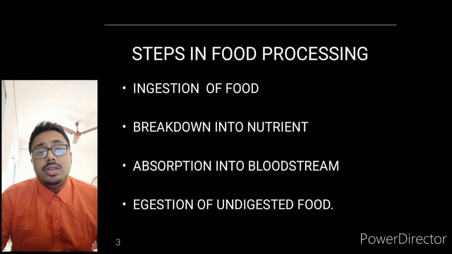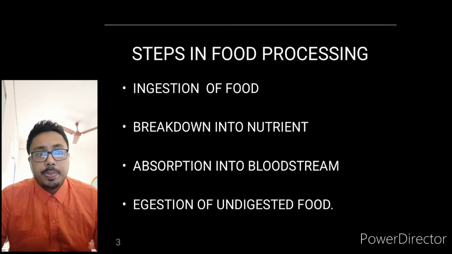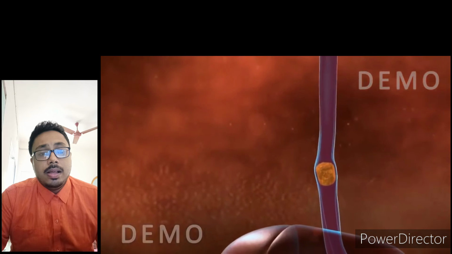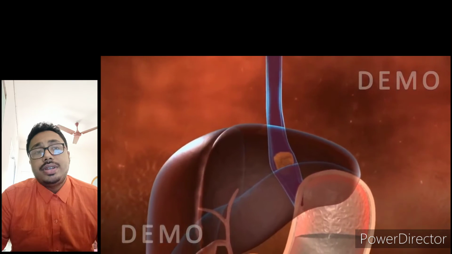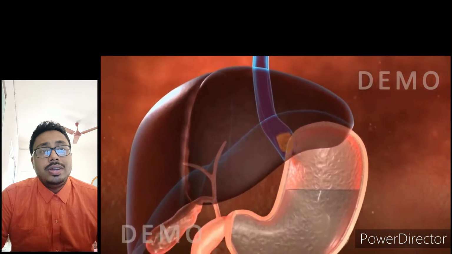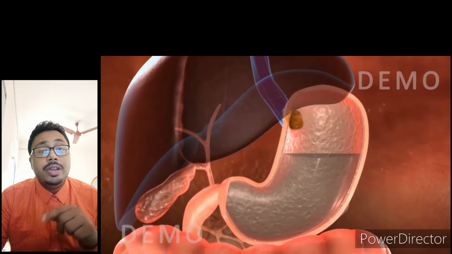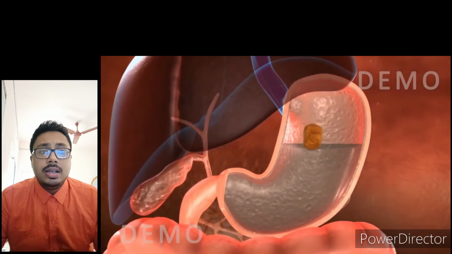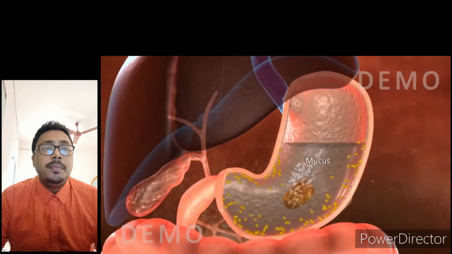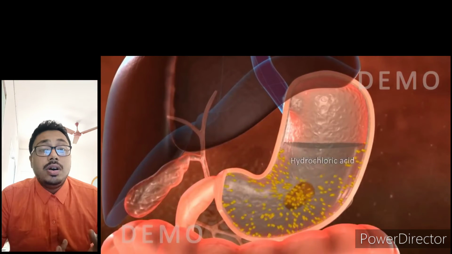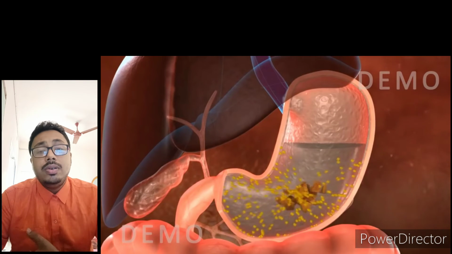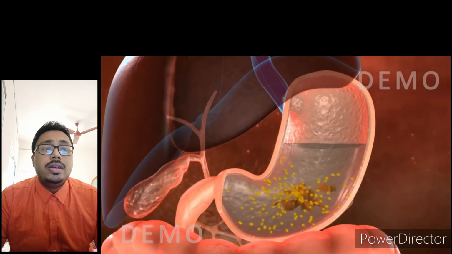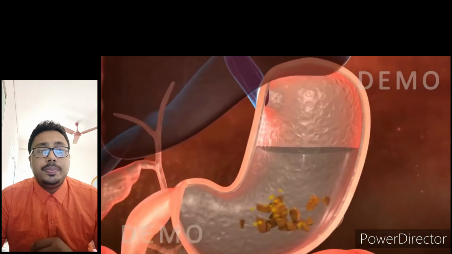It will be broken down into the nutrients, and those nutrients will be absorbed into the bloodstream. It gets absorbed in the small intestine, in the villi part, which I will discuss in later classes also. And after the absorption, assimilation happens. Assimilation means the packing of the food, and it gets transported where the requirement of the food is there.